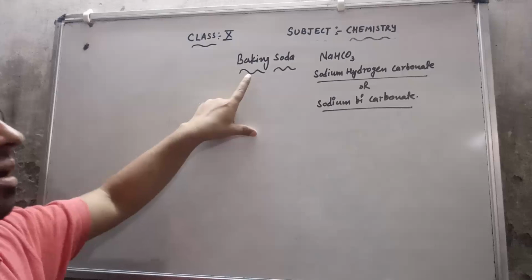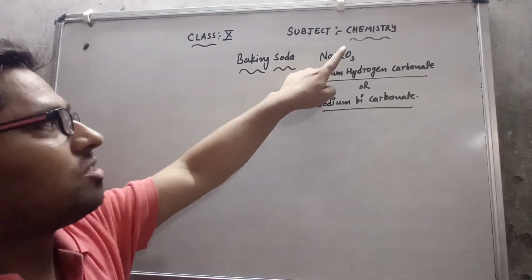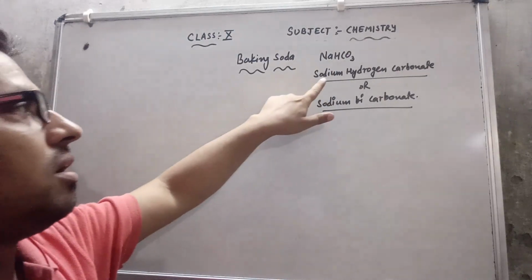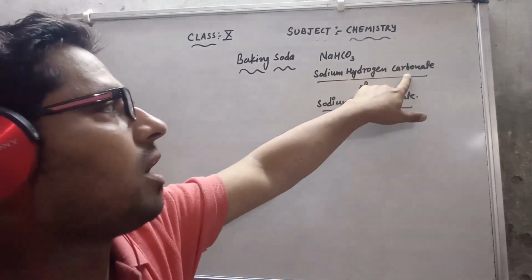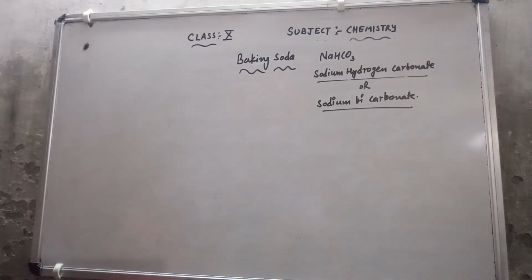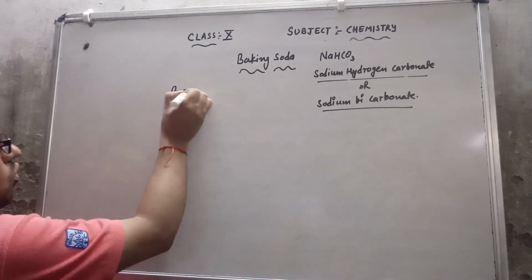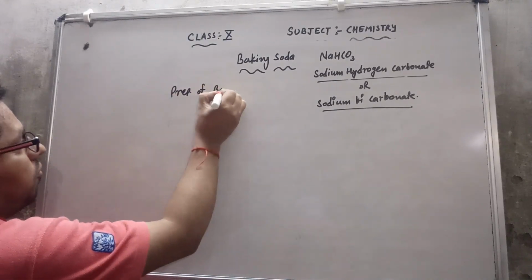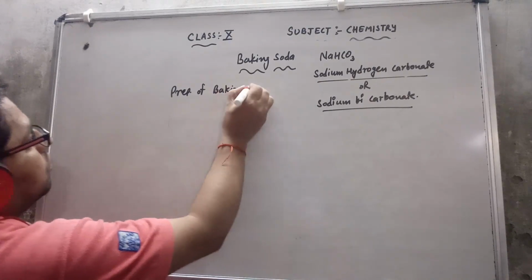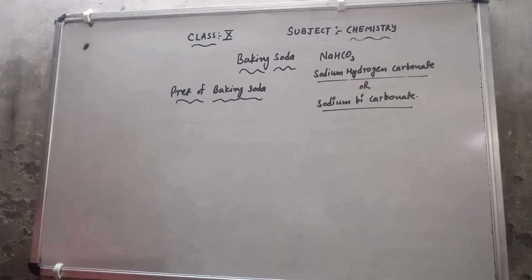Third salt is baking soda. The formula of baking soda is NaHCO3 and its chemical name is sodium hydrogen carbonate or sodium bicarbonate. The point is how to prepare baking soda, that means the preparation of baking soda. We have already discussed that in washing soda.